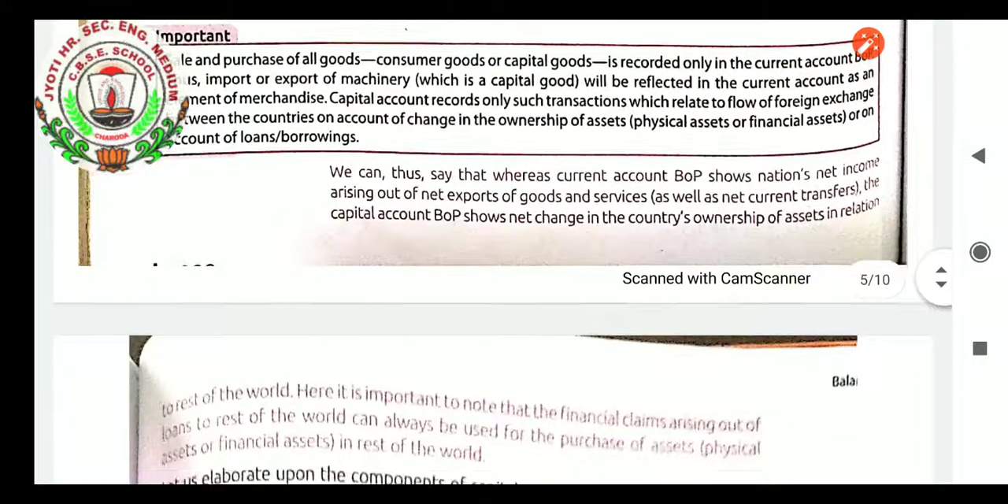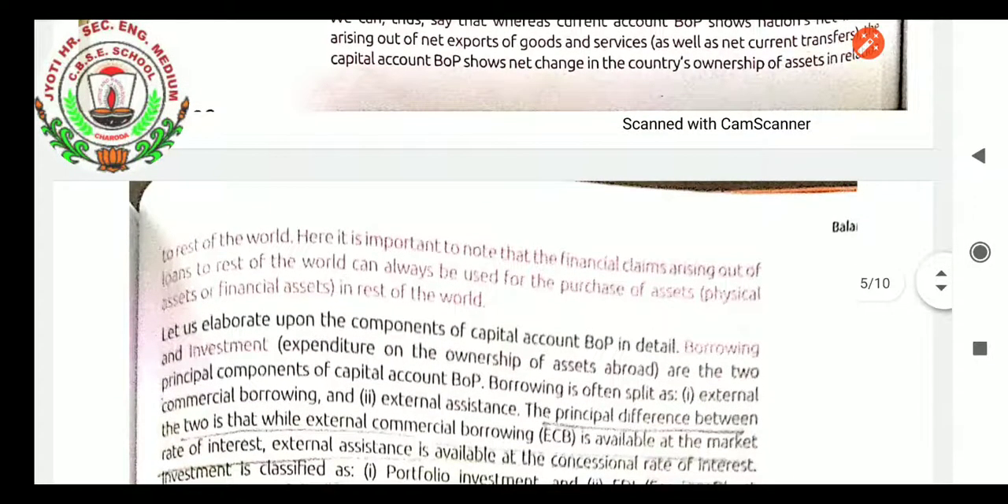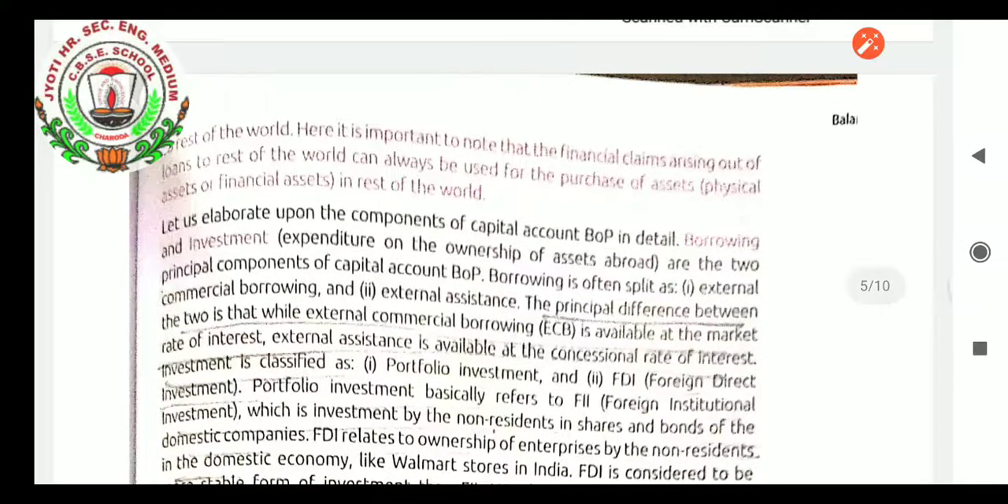We can thus say that whereas the current account balance of payment shows the nation's net income arising out of net export and import of goods and services, the capital account balance of payment shows the net change in the country's ownership of assets in relation to the rest of the world. Here it is important to note that the financial claims arising out of the loans to the rest of the world can always be used for the purchase of assets, physical assets or financial assets, in the rest of the world. Let us elaborate on the components of capital account balance of payment in detail.